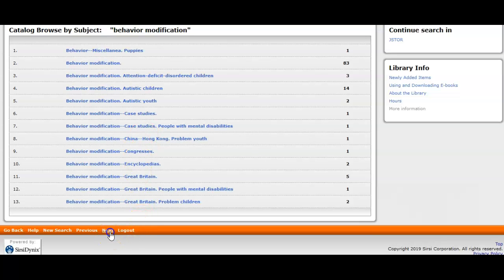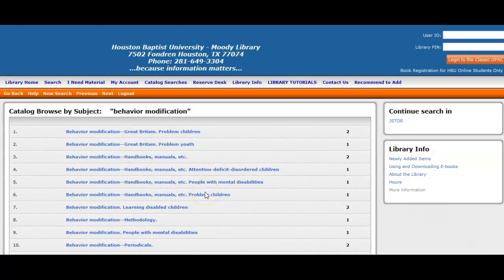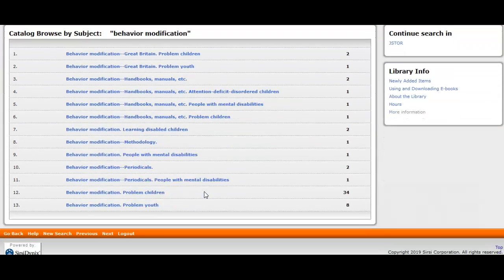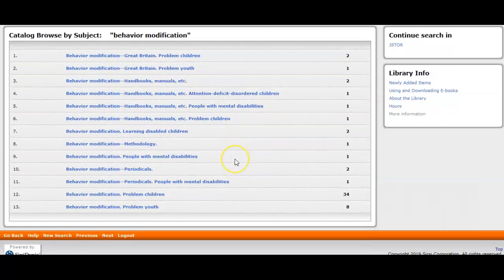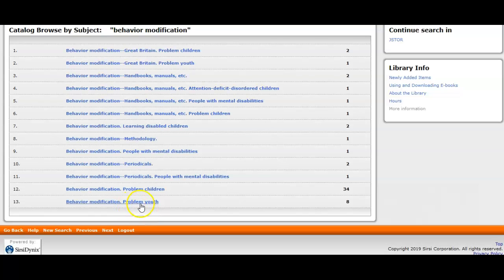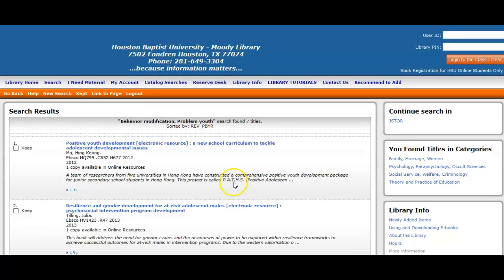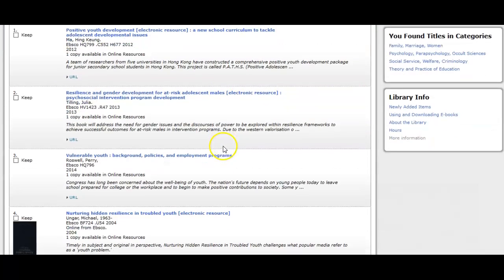And you can go through the next page and follow that through to see what other subject headings might be right on target for what you needed. Here's behavior modifications periodical, which is interesting. Let me click on problem youth, behavior modifications problem youth. This is a special subject heading. And now I've got 7 titles.